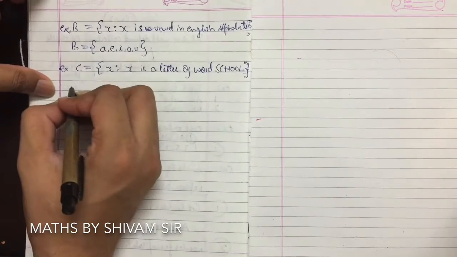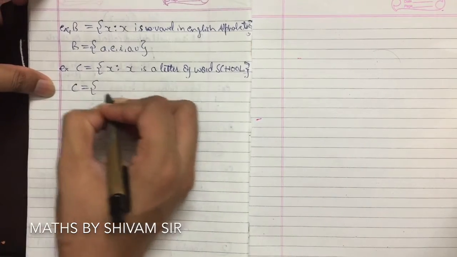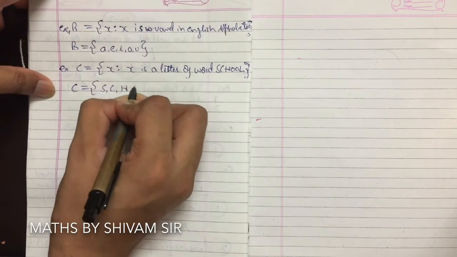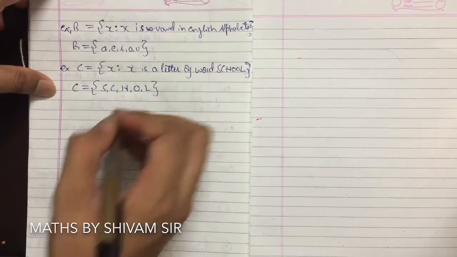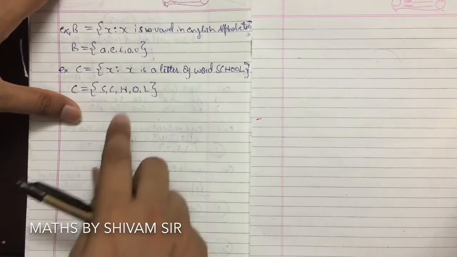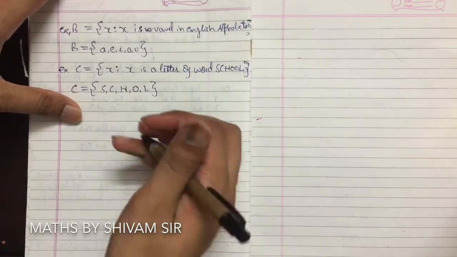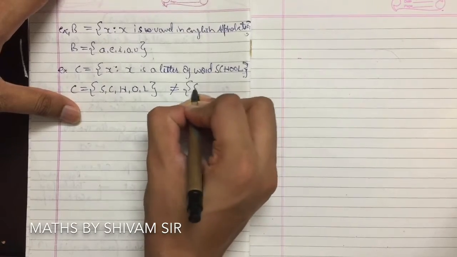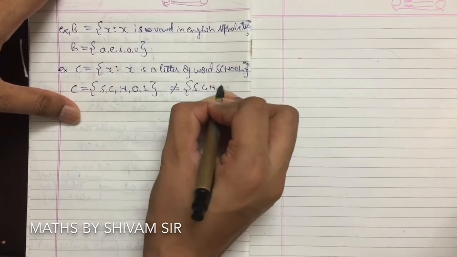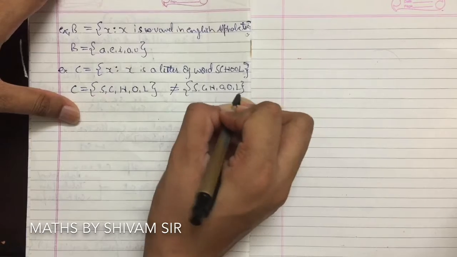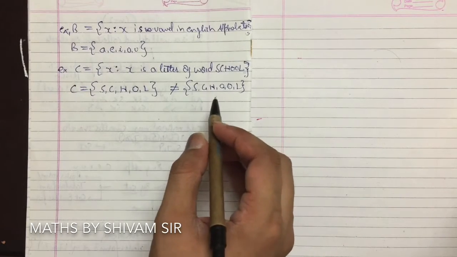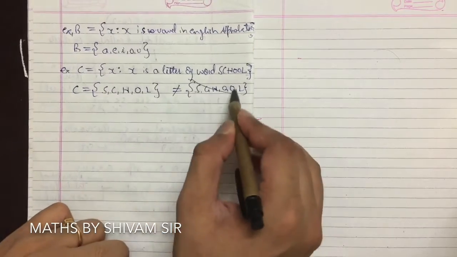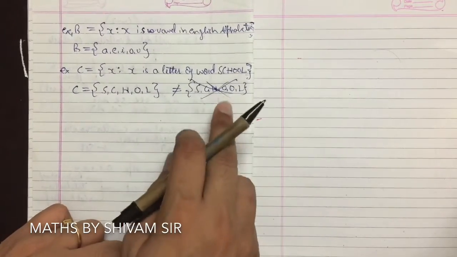So in tabular form, this will be written as S, C, H, O, L. This will not be S, C, H, O, O, L. In this, elements will not be repeated. Always remember, only one time we have to write this element. So this is not a way to represent a set.